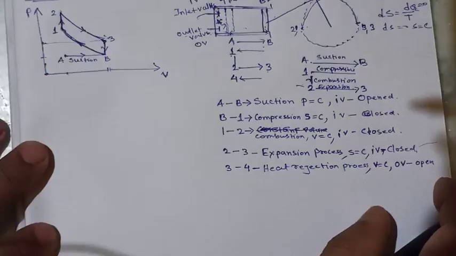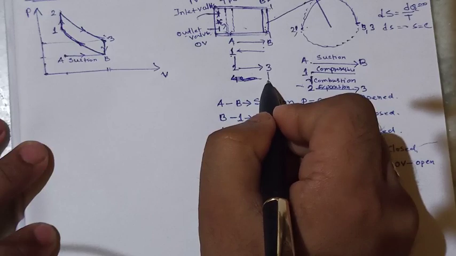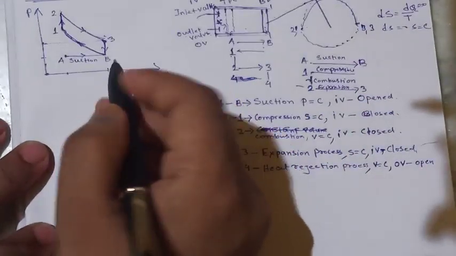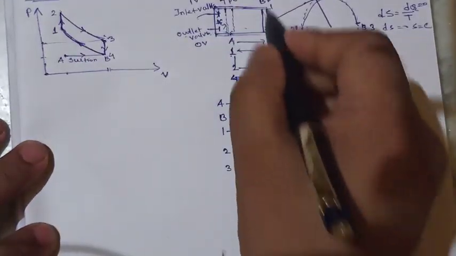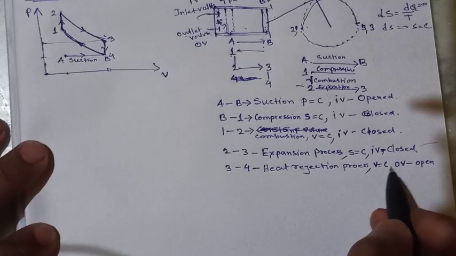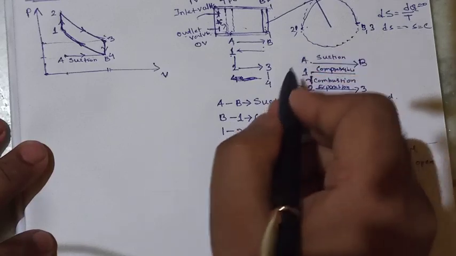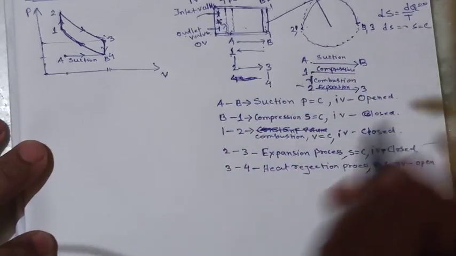Sorry, this is the 3 to 4 process. Our piston is not moving. This is point 4. So in the 3 to 4 process, the piston is not moving. It is a heat rejection process, a constant volume process, so the piston will not move. So I am drawing it as a vertical line.